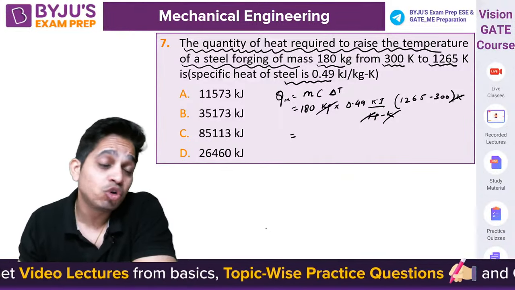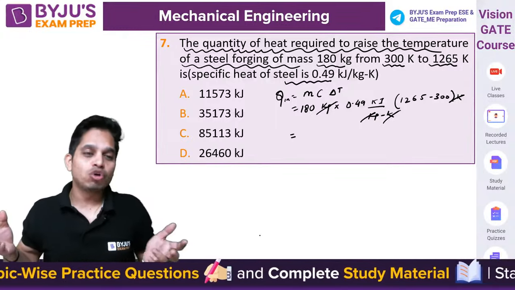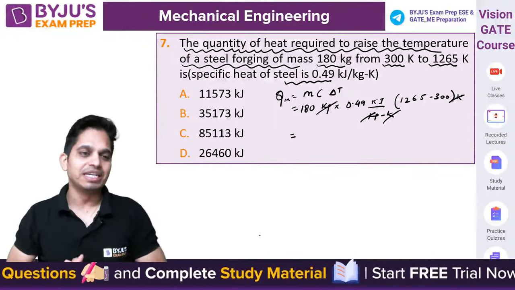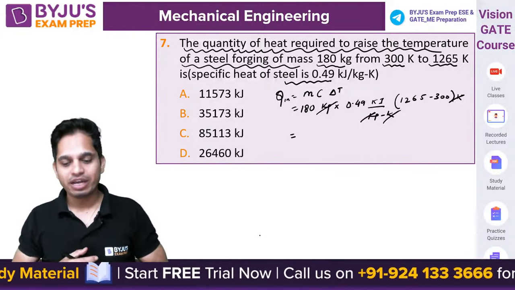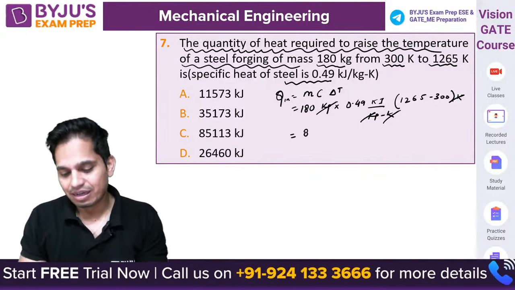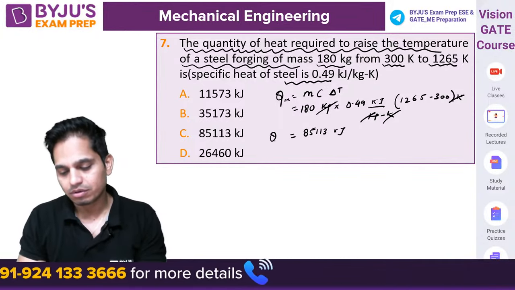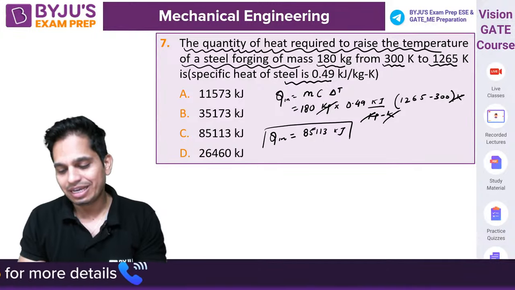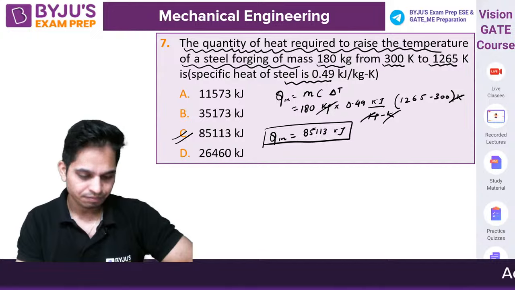And guys, these are actual questions. It's not that we are giving you easy questions. They are asking these questions basically. These are all previous year questions. It's a previous year paper, okay? Yes, C is correct. 85113 kilojoule. C is correct. Very good. 7C. Very good.